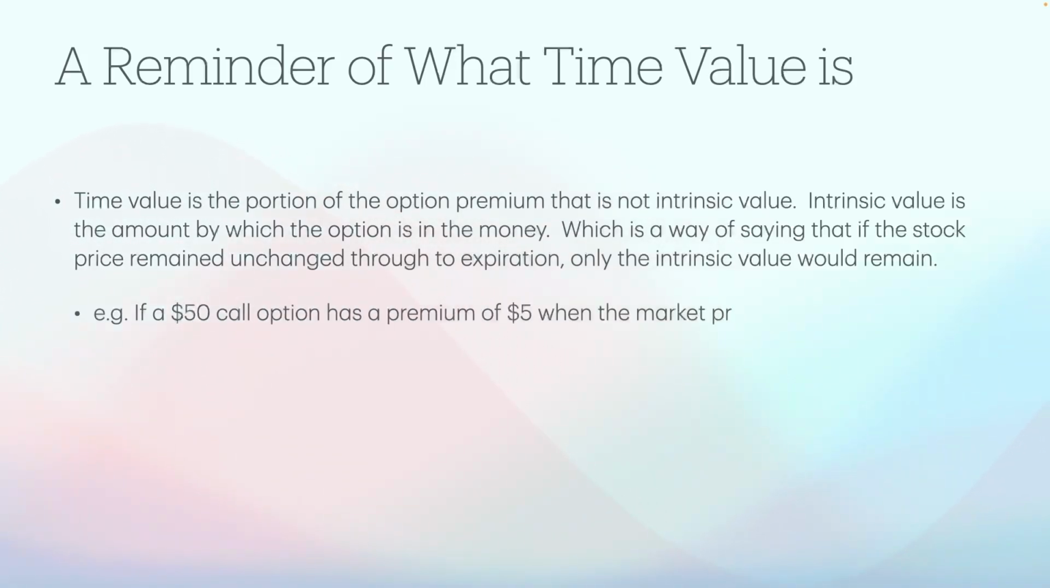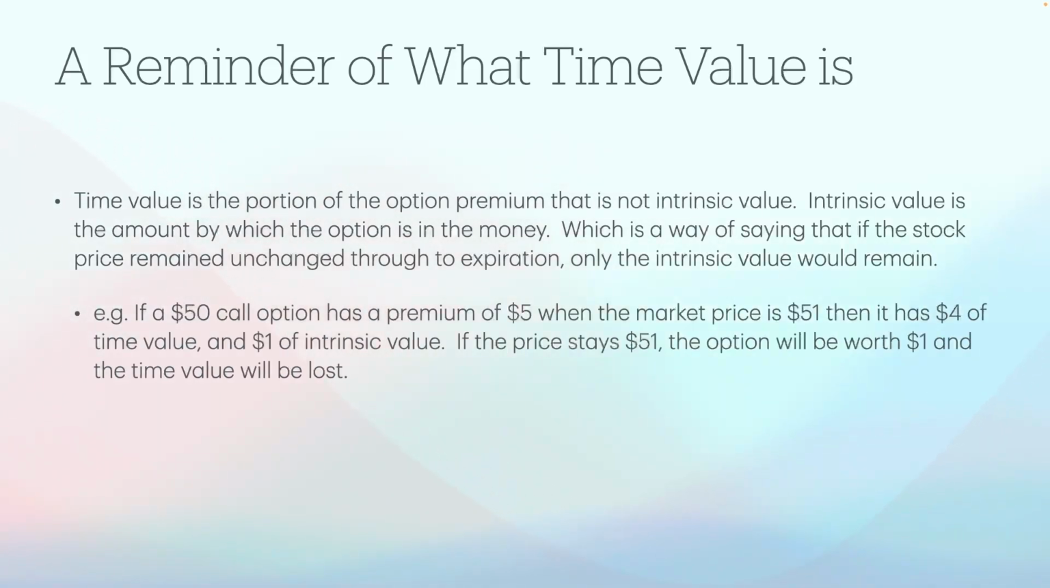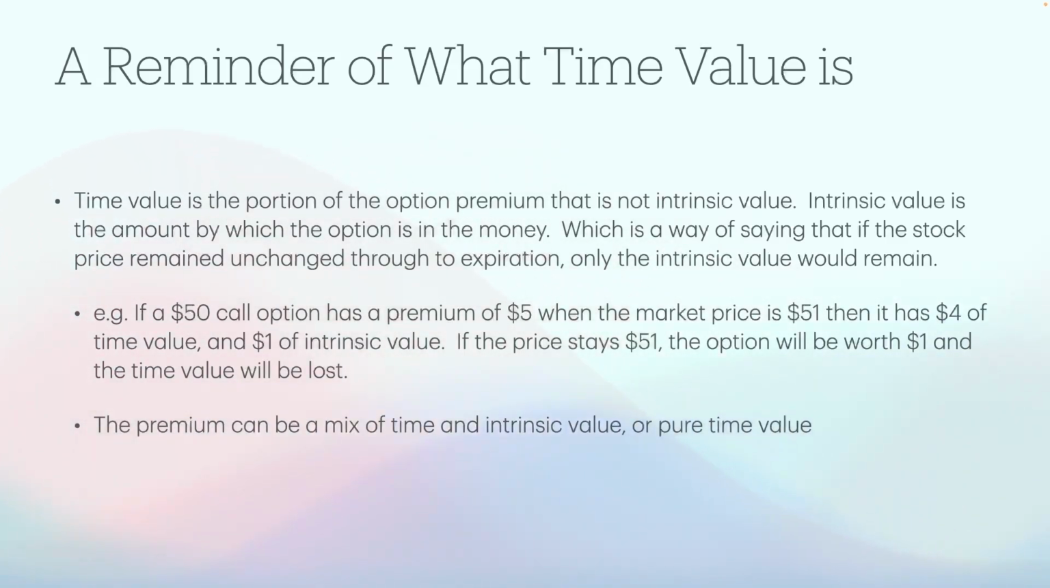So for example, if a $50 call option has a premium of $5 when the market price is $51, then it has $4 of time value and $1 of intrinsic value. And if the price stayed $51, the option would be worth $1 and the time value would be lost at the end. And at any time, the premium can be a mix of time and intrinsic value, or pure time value if it's out of the money and has no intrinsic value.